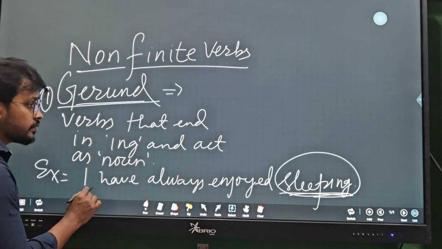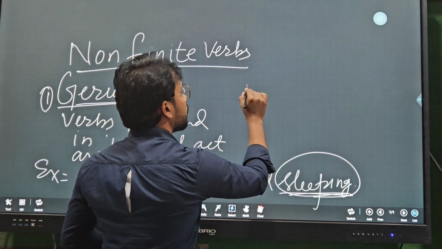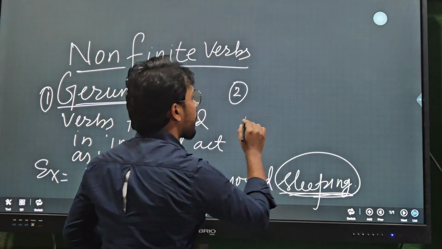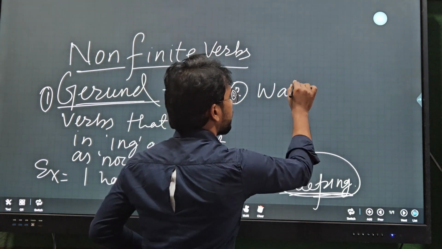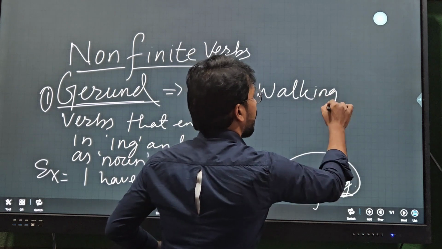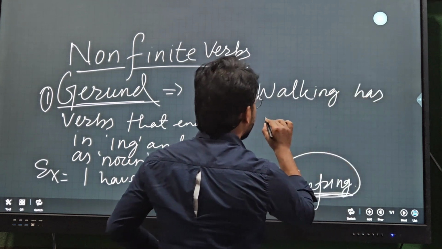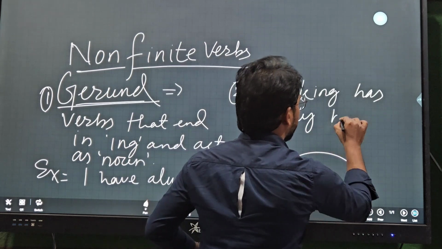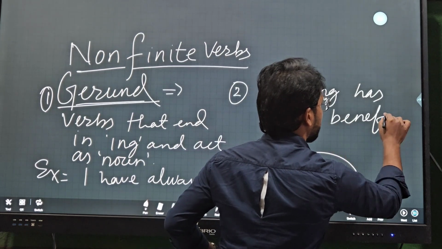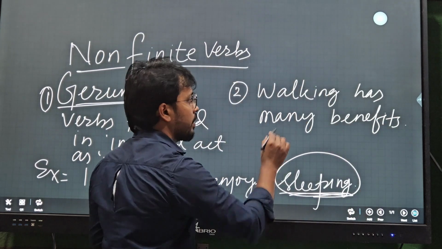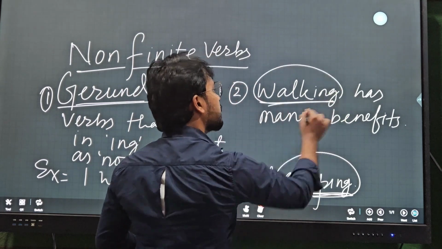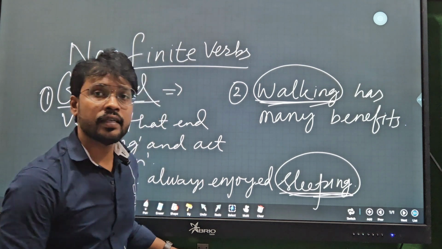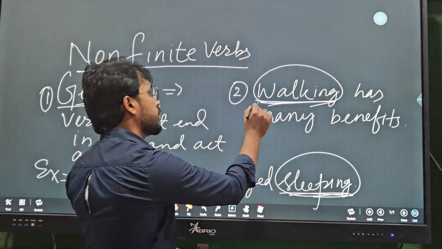Another example, second example: Walking has many benefits. This walking is acting as a noun here, and this is a verb. You can see this is a verb, and it is acting as a noun here. This is a gerund.